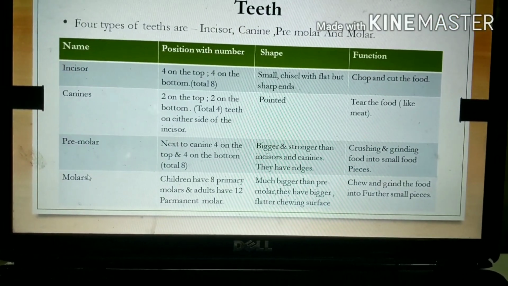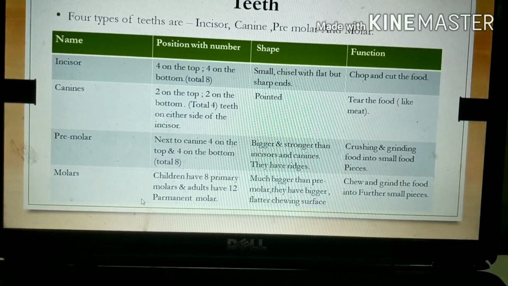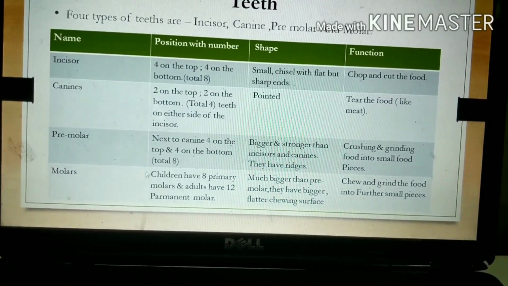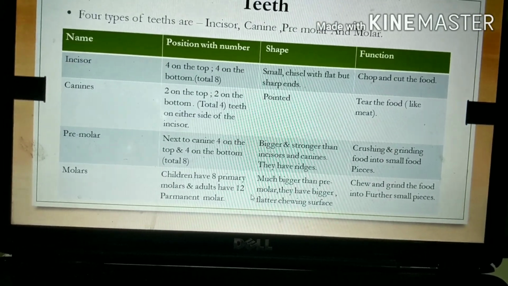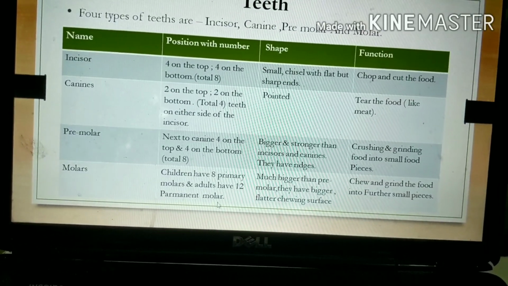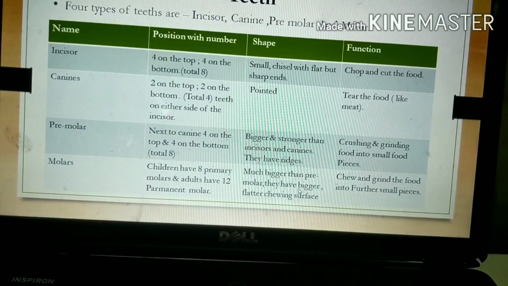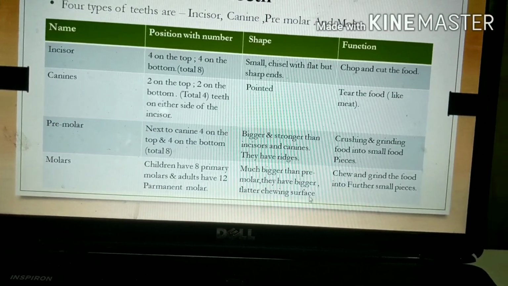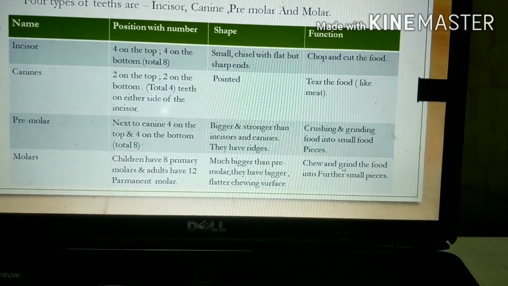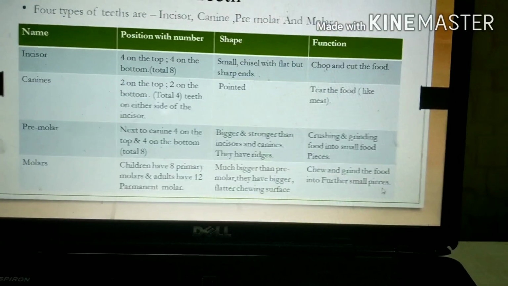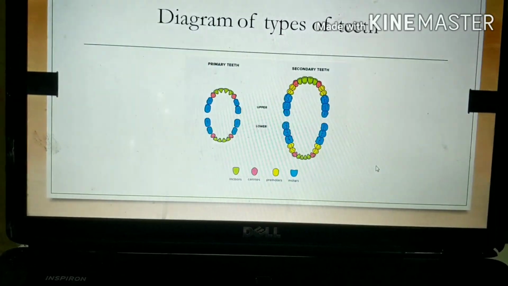Okay. Then next one is molars. So see, this is very important. It's not in your book, but you need to know this part. That children have 8 primary molars and adults have 12 permanent molars. Okay. So much bigger than premolar. They have bigger, flatter chewing surface. So they are the biggest teeth. Okay. So chew and grind the food into further small pieces. Its function. Alright. Next one.